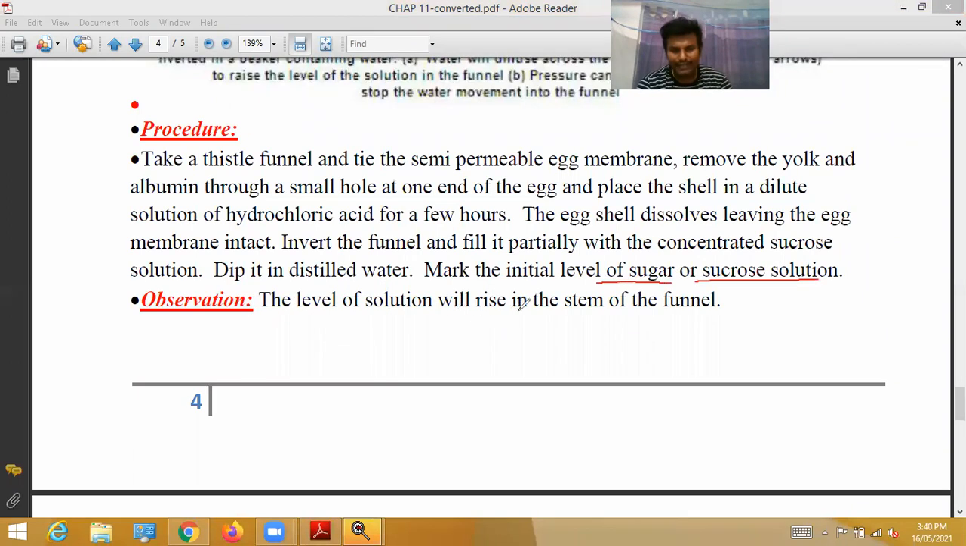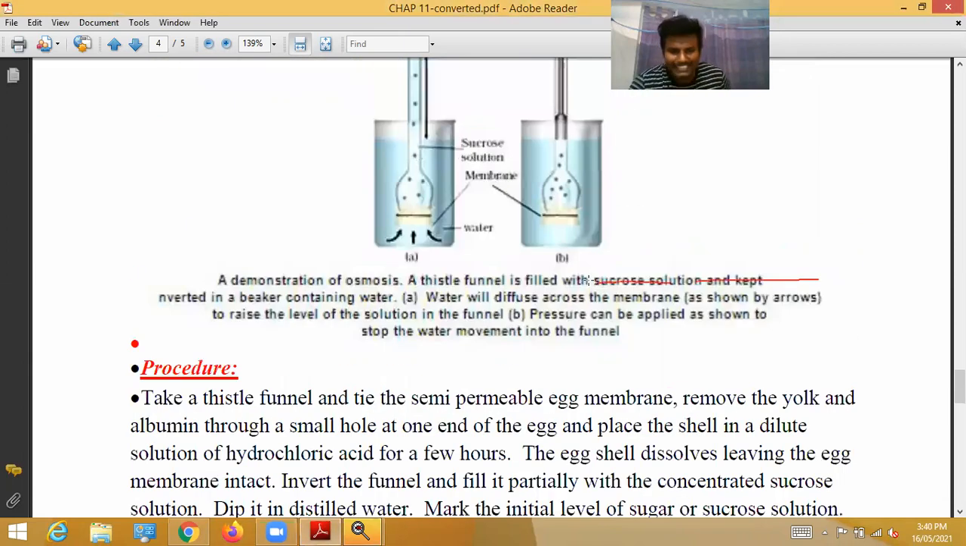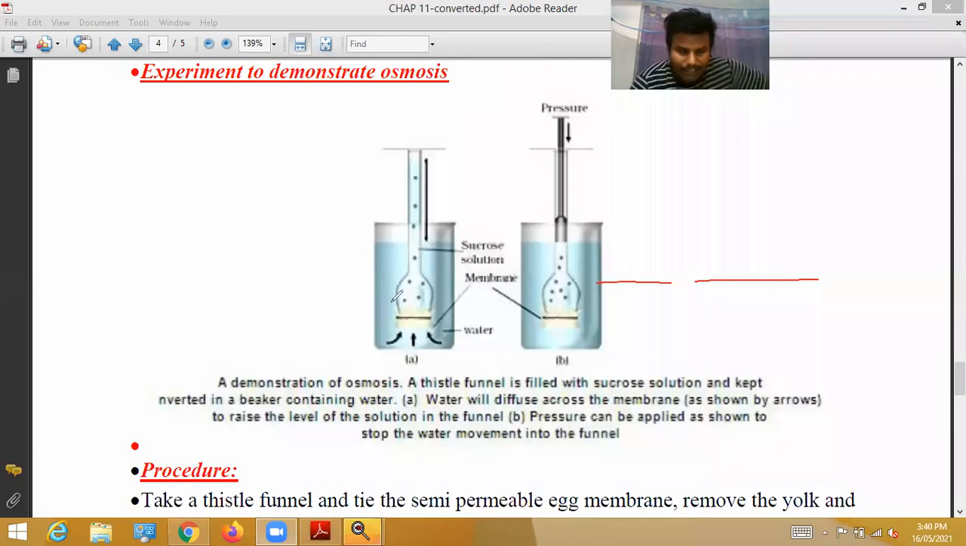The level of solution will rise in the stem of the funnel. After some time, what happened here? The level of sucrose solution is rising. See, the initial level is this. After keeping in distilled water for 1 hour, the level in the funnel is rising. See, the rise is shown. This is due to osmosis. Through this egg membrane, water molecules entered into the sucrose solution. That's why the sucrose solution rose from its initial level.